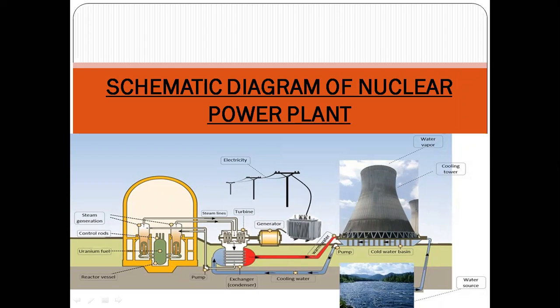After that, this electricity will be stepped up by using step-up transformers, and after that it will be transmitted and distributed. One of the most important things in a nuclear power plant is the cooling tower. What is the function of the nuclear reactor and the cooling tower, I will discuss in my later slides. So this is basically the schematic diagram of a nuclear power plant.